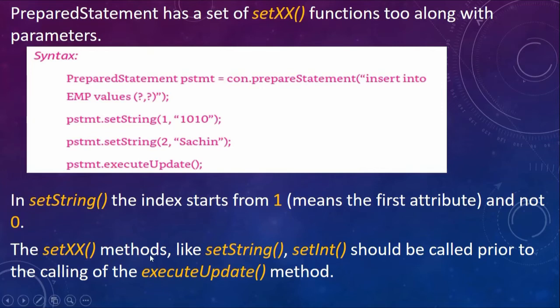Then for the setXX methods like setString, if the value involved with the column is a string, like what we have seen, we use setString. Suppose the value is int, then we use setInt. These methods should be called prior to calling the executeUpdate method. All the possible setXX methods have to be called, and the values to be inserted must be specified. Only after finalizing all the values to be inserted in all columns should the executeUpdate method be called. Only then will the updates be reflected onto the table, the tuple of the table.